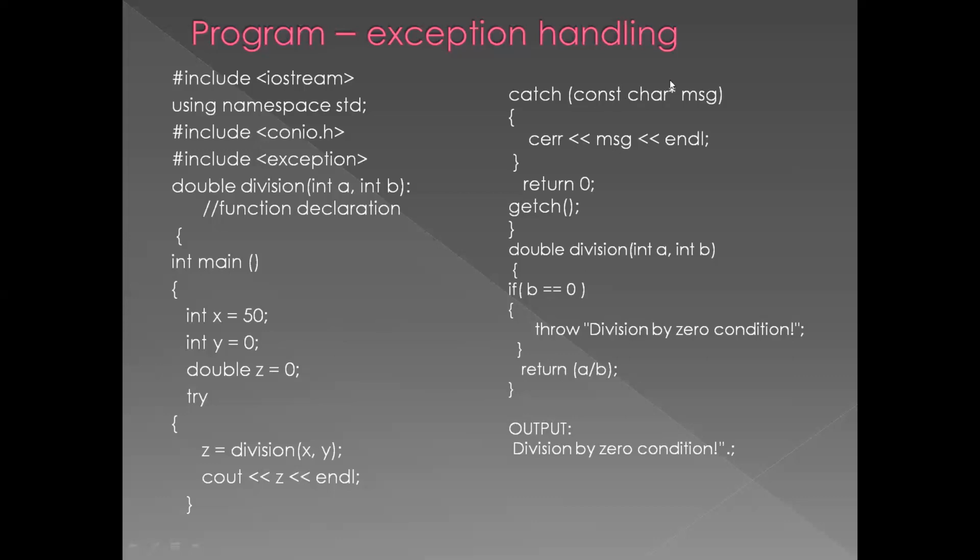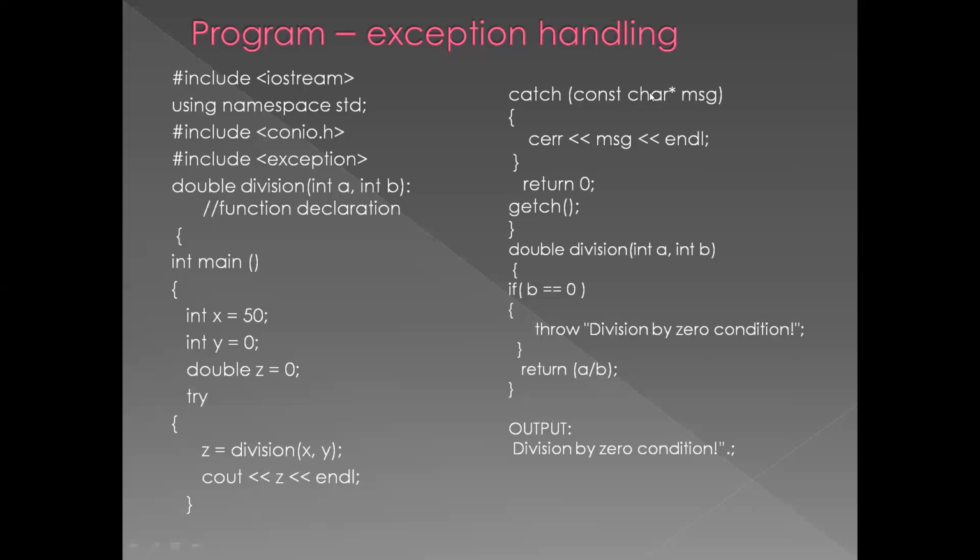Next you have given cerr message and endl, that means the message you are giving for the error. We have learned what cerr is also. It executes and the error message will be displayed here. Cerr is nothing but like a print statement, like cout.